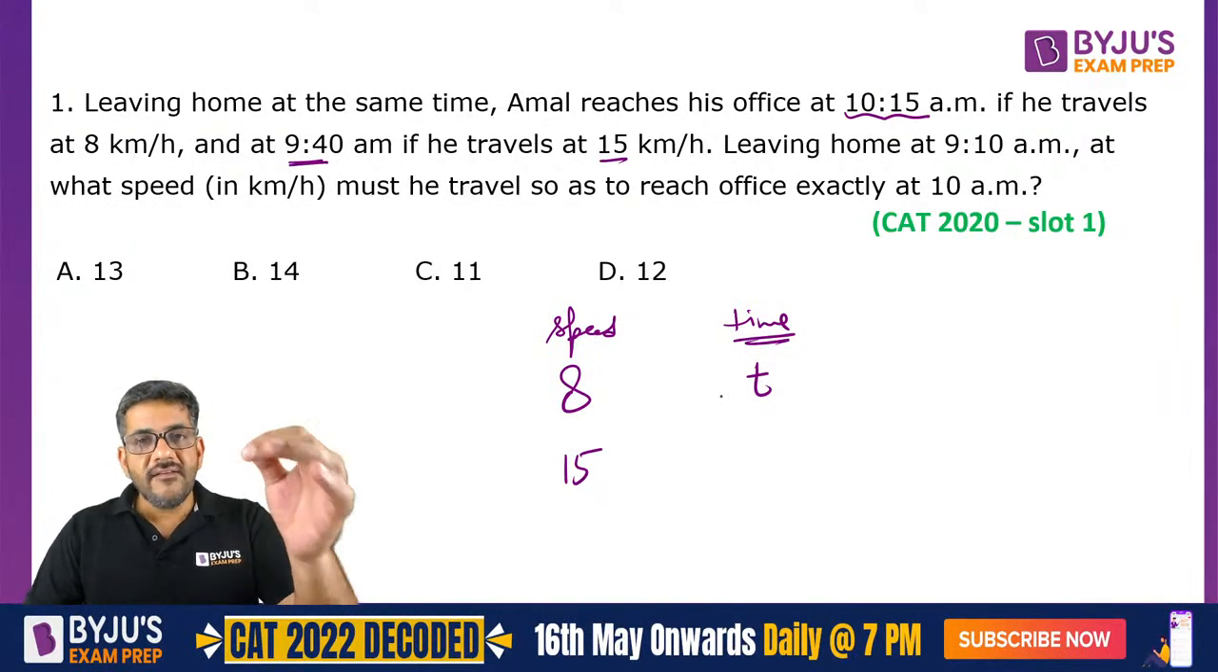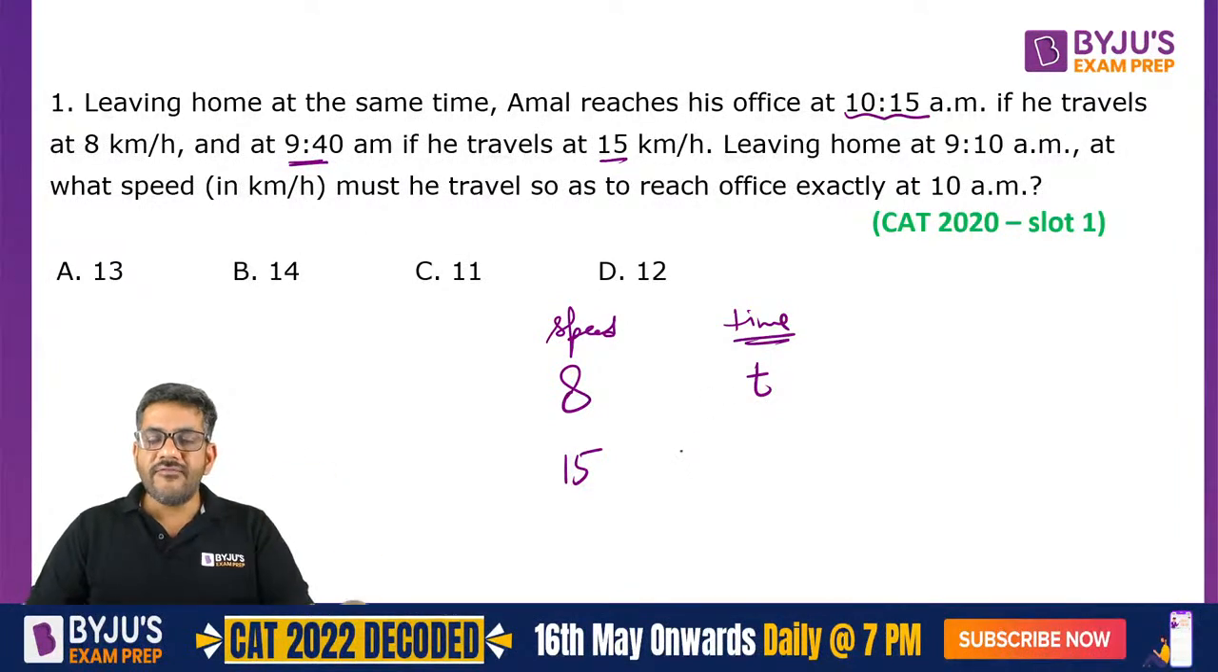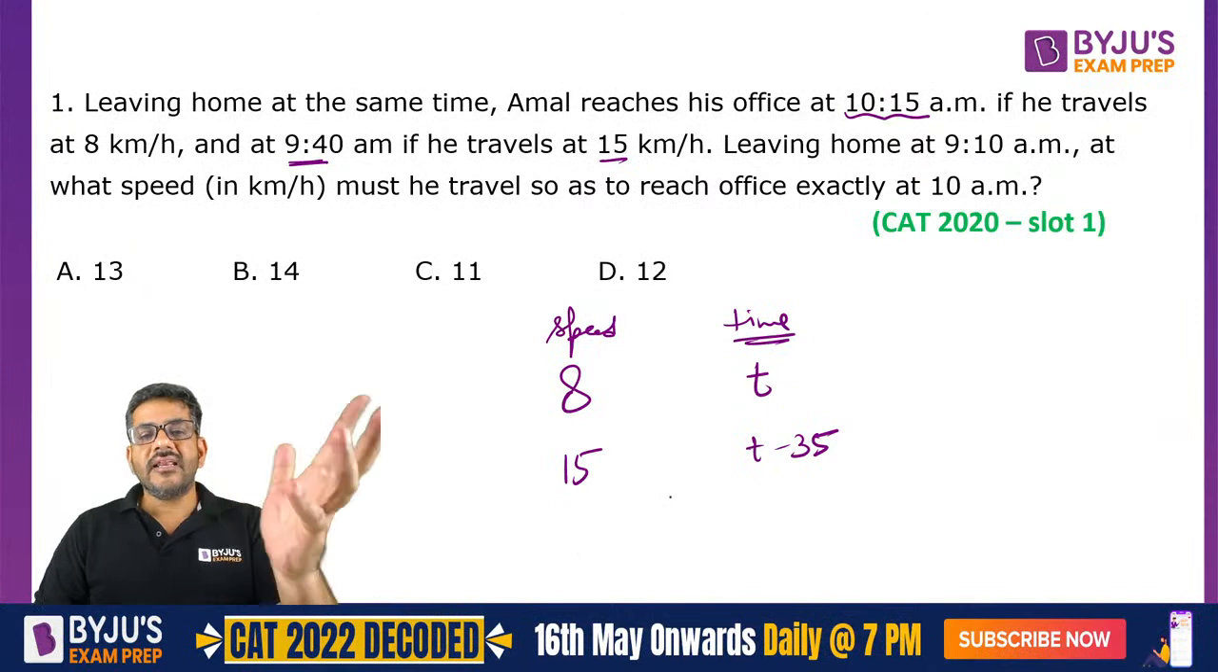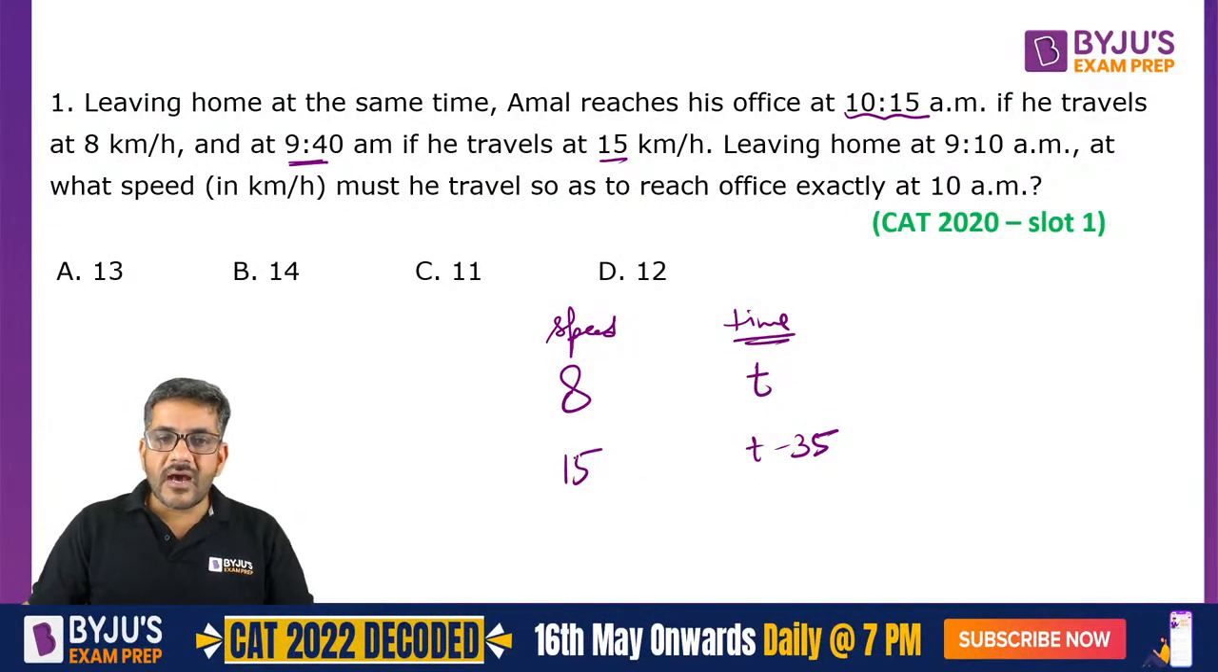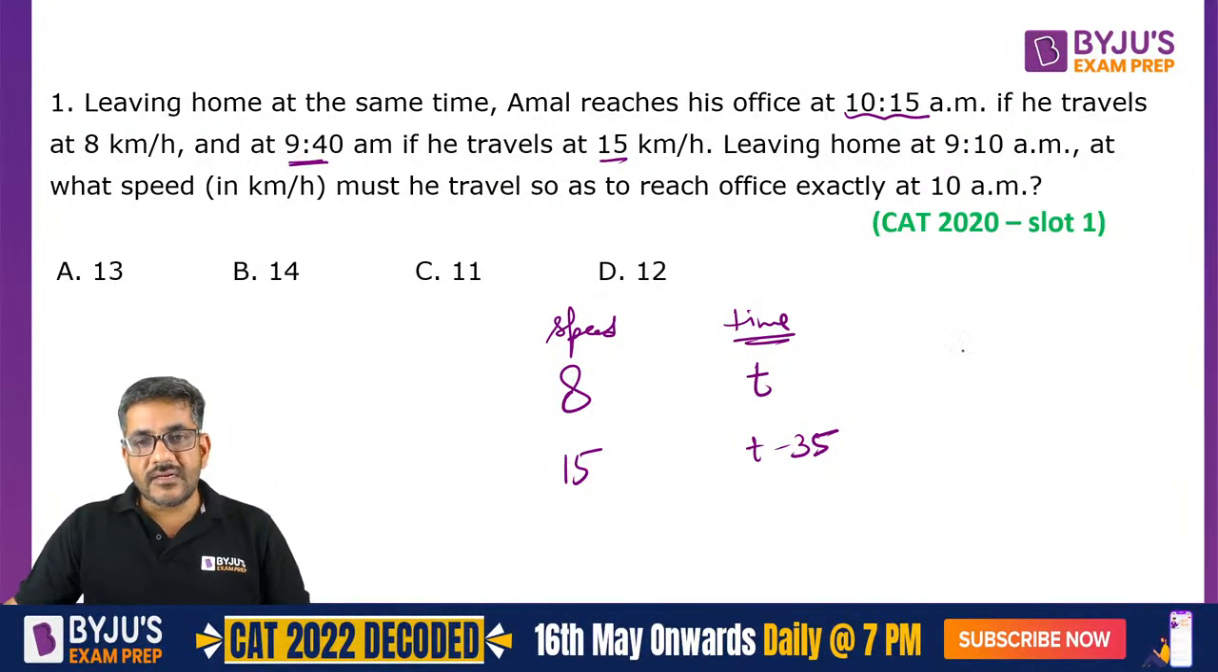So can I say if 10:15 is t, then 9:40 is t minus 35? I am saying that they are inversely proportional. So if speeds are in a ratio of 8:15, the time should be in a ratio of 15:8. So here there is a difference of 7, but here there is a difference of 35.